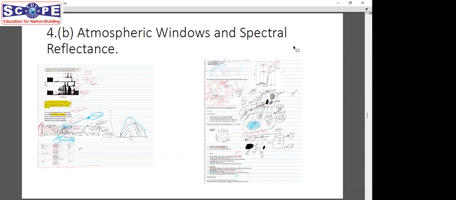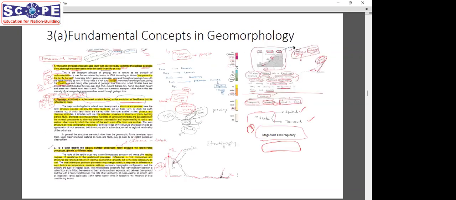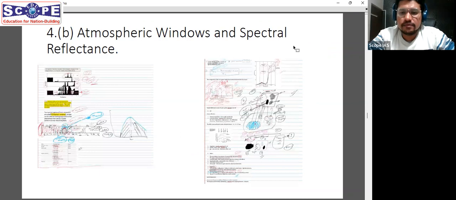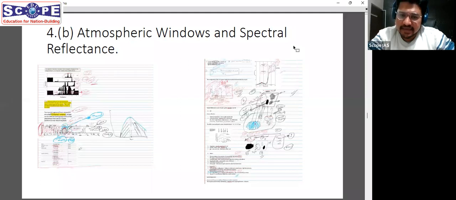Sir, the first question was compulsory for everyone, and then we have second, third, and fourth, out of which we have to do two of them. No, not two of them. Out of the remaining 6 questions. So first and fifth questions are compulsory. But then second, third, fourth, sixth, seventh, eighth, out of these 6 questions, you have to do 3 questions. You have to do at least one from each section. So out of second, third, fourth, at least one question has to be answered.